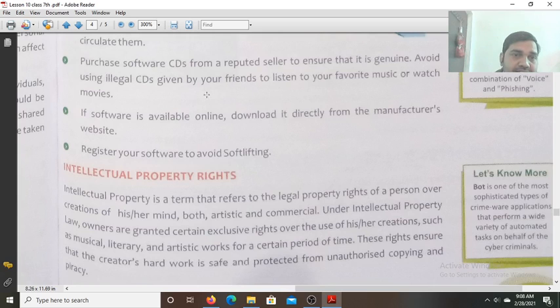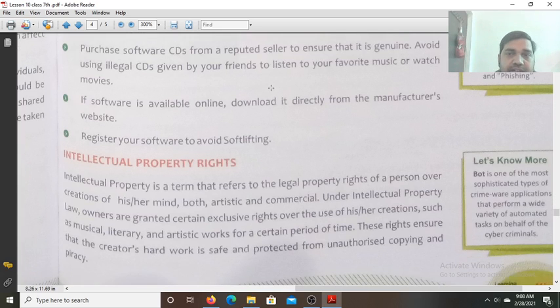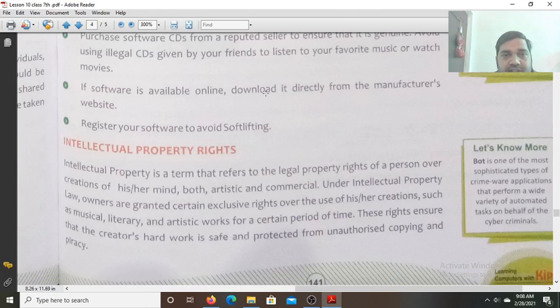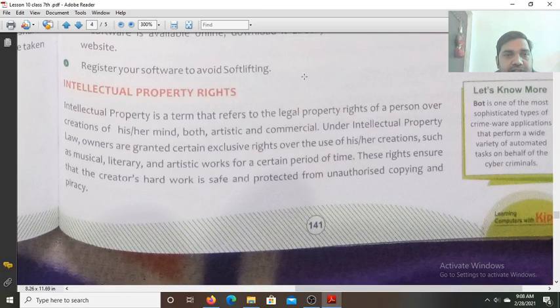Avoid using illegal CDs given by your friends to listen to your favorite music or watch movies. If software is available online, download it directly from the manufacturer's website. Register your software to avoid soft lifting.